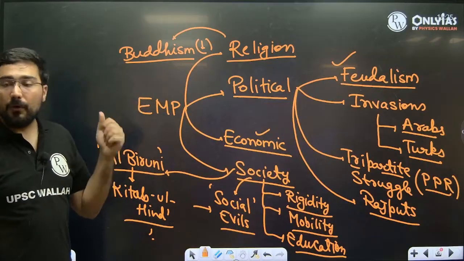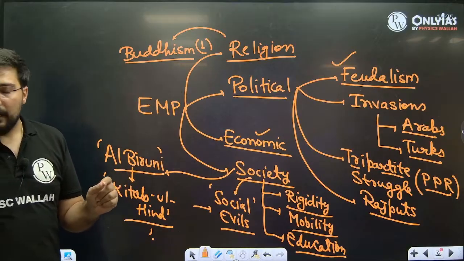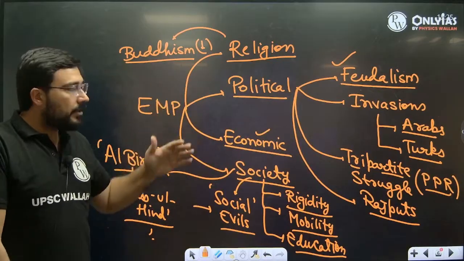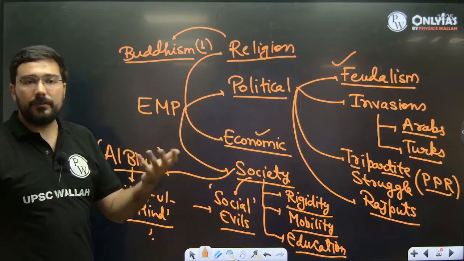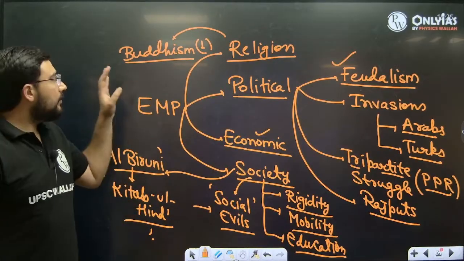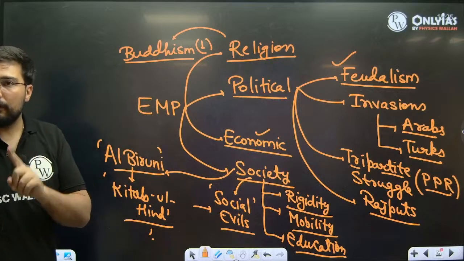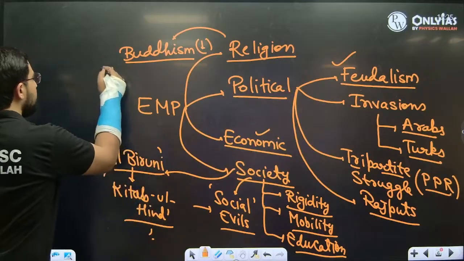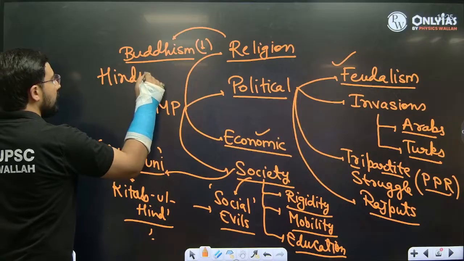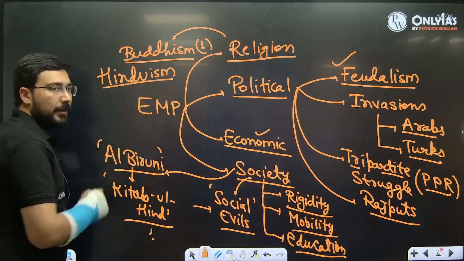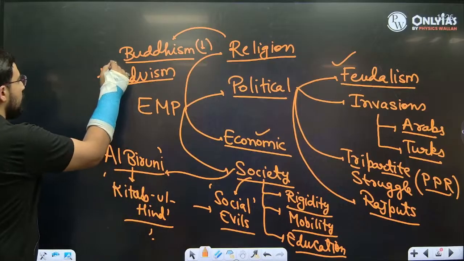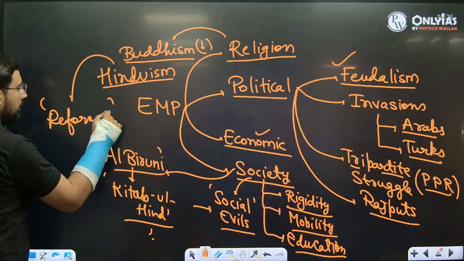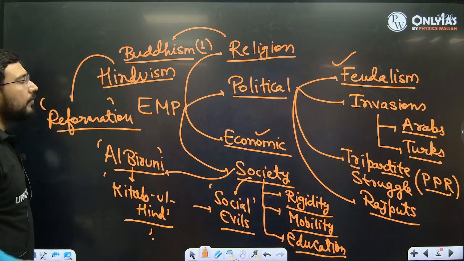Plus, Buddhism was also affected by raids from outside. Like Bakhtiyar Khalji, he destroyed the majority of the universities towards the east. And when they invaded through the region of Takshila, that led to the destruction of the university at Takshila also. So Buddhism was now on the decline, also because of reformation within Hinduism. Since Hinduism went through reformation, it became responsible for the decline of Buddhism.